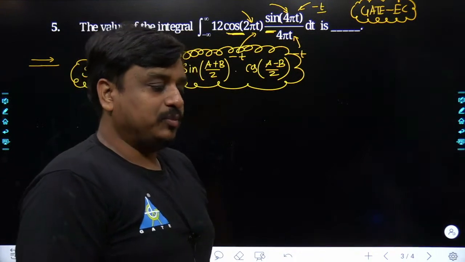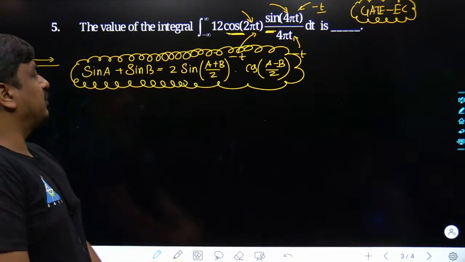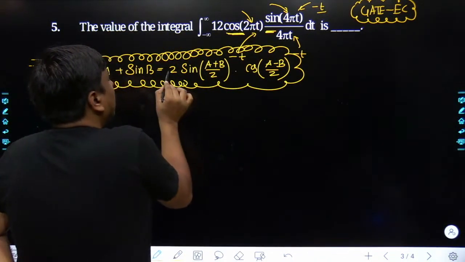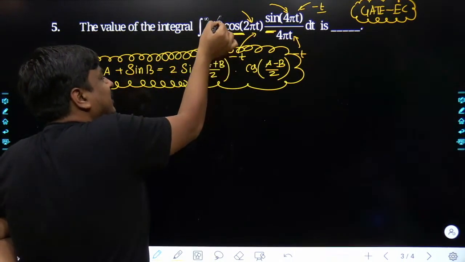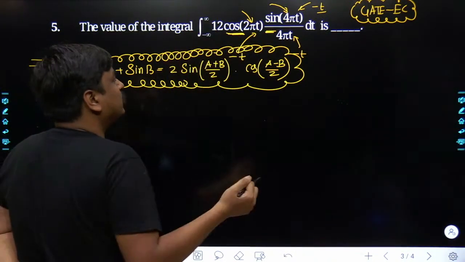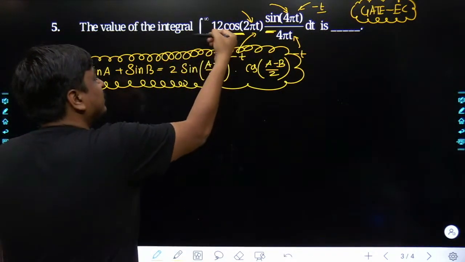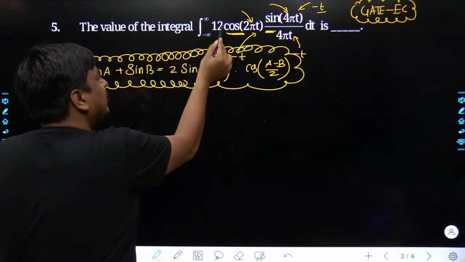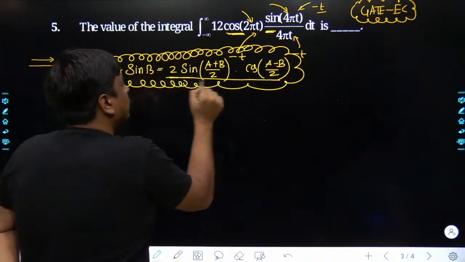Yes, product to sums. We had to convert the product between cosine and sine into a form of sums. Just try to understand this way: 2 should be present over there. Although 2 is not presented, here the 12 has been presented, so we can extract the 2 out of it, and only 6 would be left. Once you take the integration from 0 to infinity, the 2 that has been brought out can be brought in, and from there I can frame the product into the form of a sum.